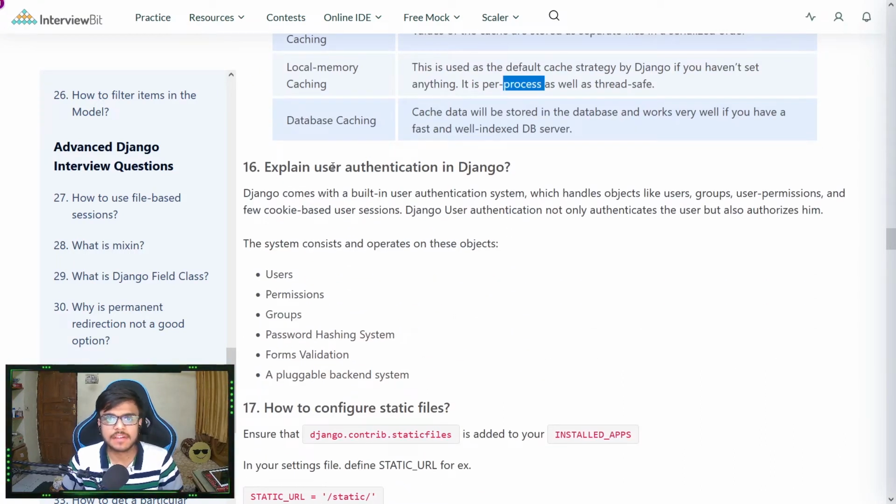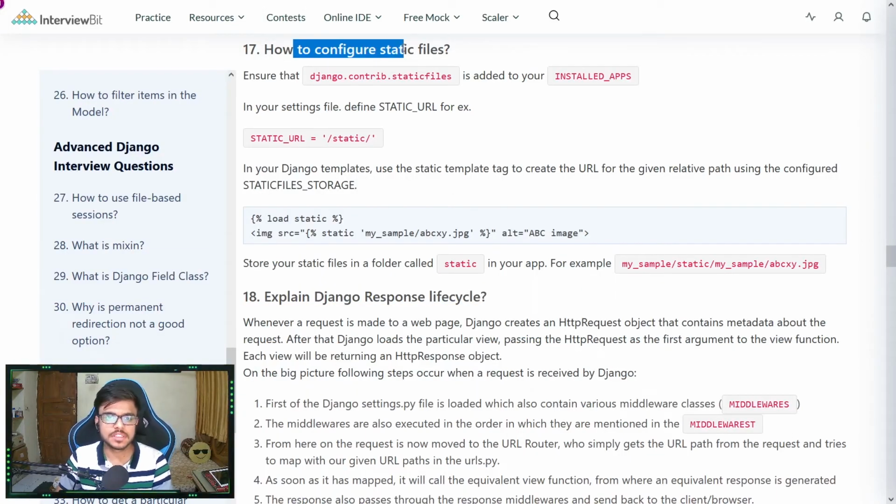Next question is, explain user authentication in Django. We have an inbuilt authentication system which handles objects like users, groups and user permissions, and a few cookie based user sessions. Django user authentication not only authenticates but also authorizes that particular user. It consists of and operates on the following objects: users, permissions, groups, a password hashing system, form validation and a pluggable backend system.